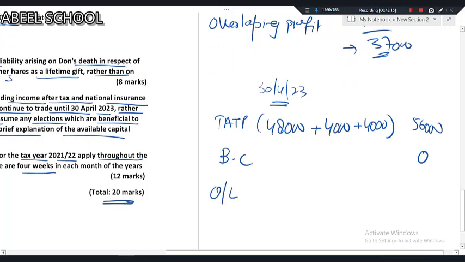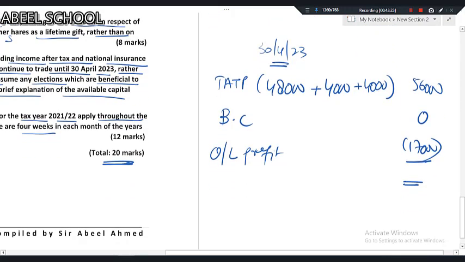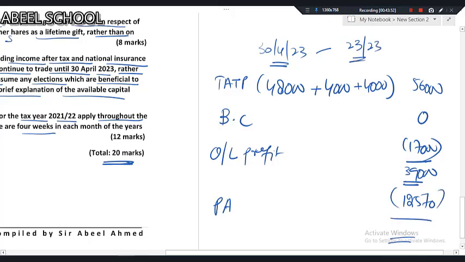Simply you will be deducting the overlapping profit. Overlapping profit is 17,000. Whatever comes from this 56,000, I'm going to deduct 17,000. Let's see what comes. 56 minus 17, we are getting 39,000. Now from this 39,000, dear student, you'll be deducting the personal allowance 12,570, because this falls in a different tax rate, 2023-24. So after deducting the personal allowance, you will get